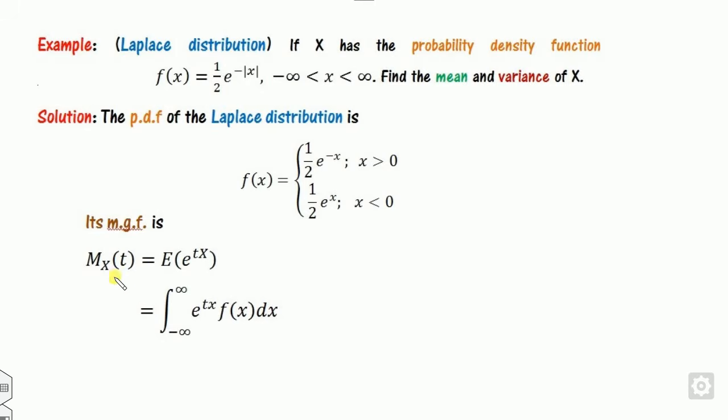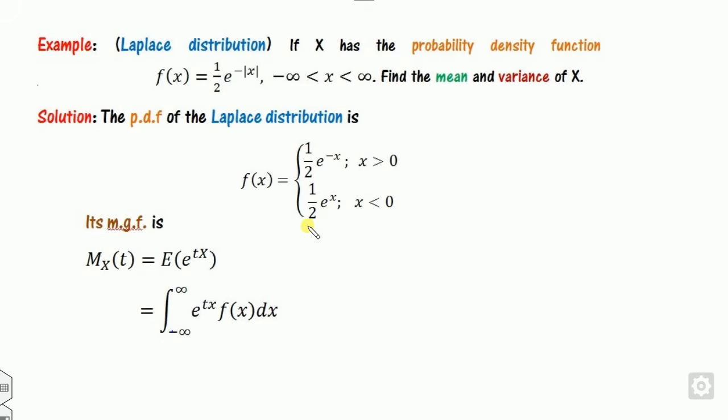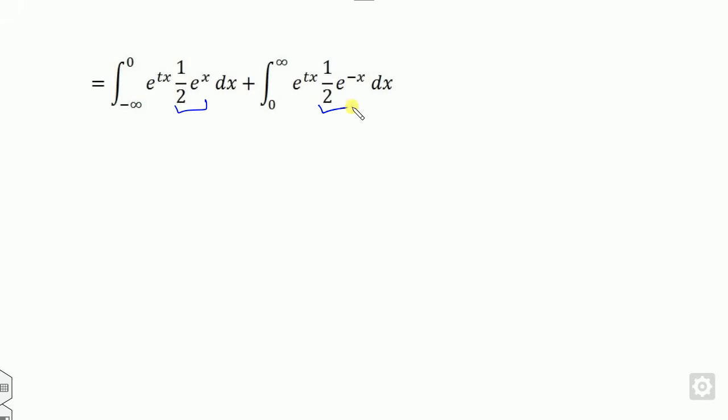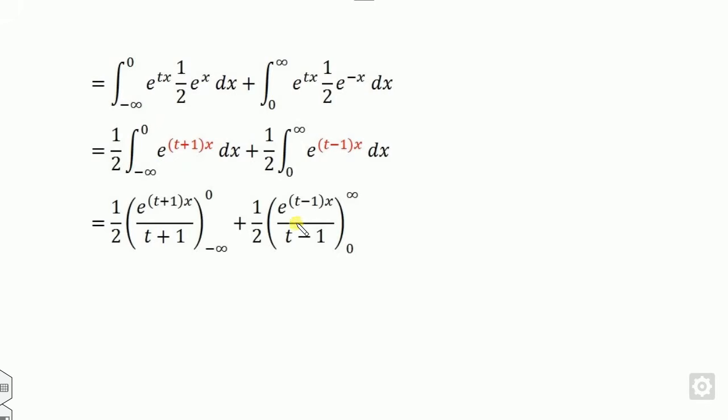Now you can expand it by MGF this way. Now you can split this into two intervals. One is from minus infinity to 0. Once it is minus infinity to 0, the function is half e raised to the power plus x, otherwise here. Now this is integration with respect to x. This part is constant, so you can take it outside, and then the rest is common and so on. Now you can integrate them. This is the integration of this, and this is the coefficient of this.